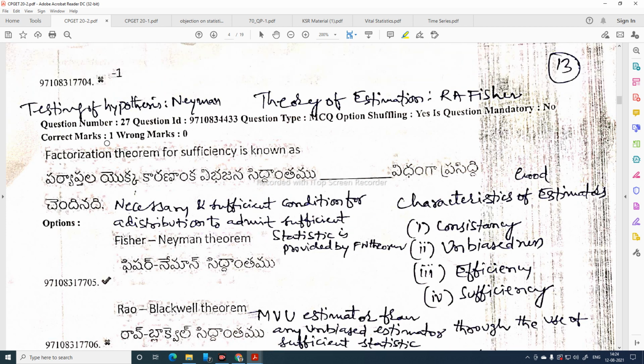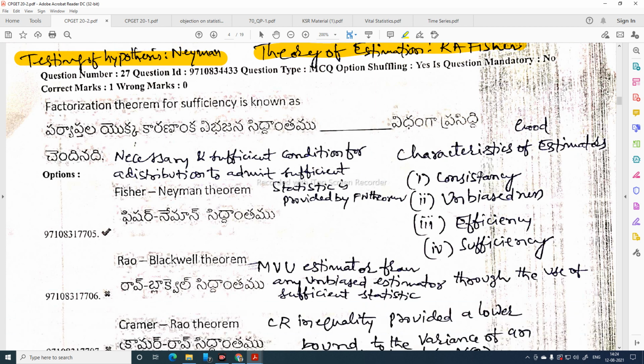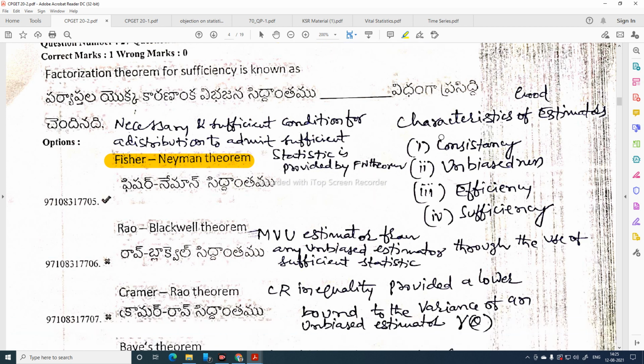The contribution of testing of hypothesis is mainly due to Neyman, whereas the theory of estimation is due to R.A. Fisher. This factorization theorem for sufficiency is known as Fisher-Neyman theorem. A necessary and sufficient condition for a distribution to admit sufficient statistic is provided by this Fisher-Neyman theorem. I have given some additional information regarding this question also.